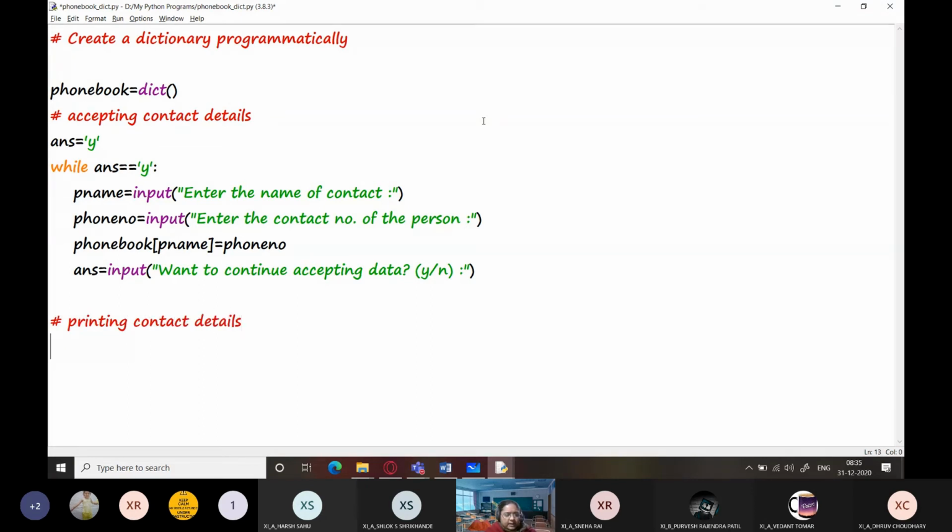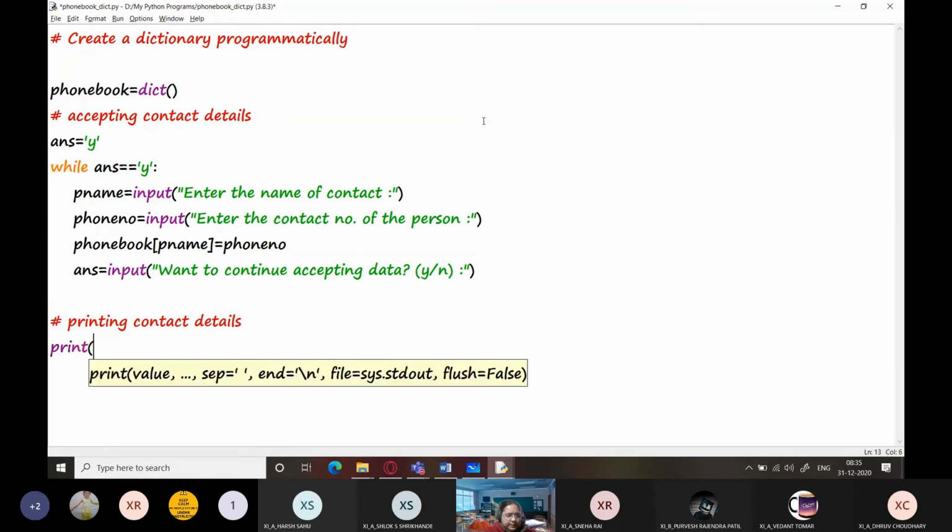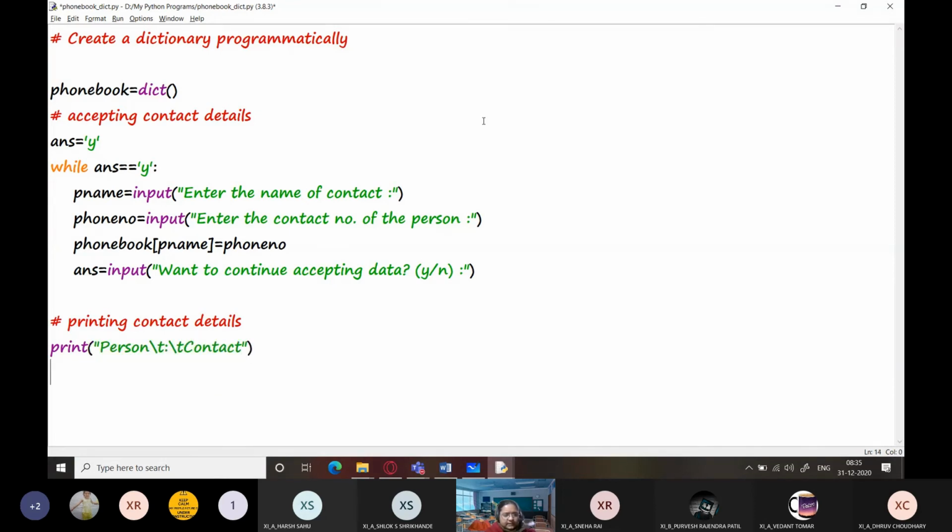How do I print the contact details? I'm going to first of all print a line here. Then I'm going to give a \t, a horizontal tab, then a colon, then again \t, and after that I'm going to type here contact. This is my header row. Now let us take it this way, p name in phone book.